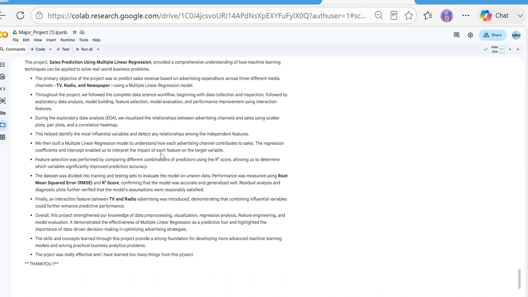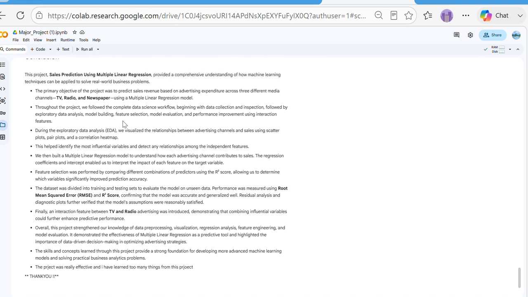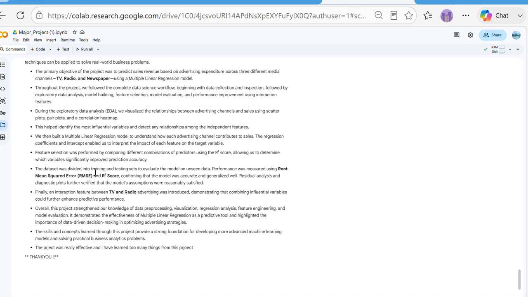Throughout this project, we followed the complete data science workflow, beginning with data loading and inspection, followed by exploratory data analysis, model building, feature selection, and model evaluation and performance, including the use of interaction features. This project was very effective, and I have learned many things from it. I have used various tools such as Python, Pandas, Matplotlib, Scikit-learn, NumPy, etc.